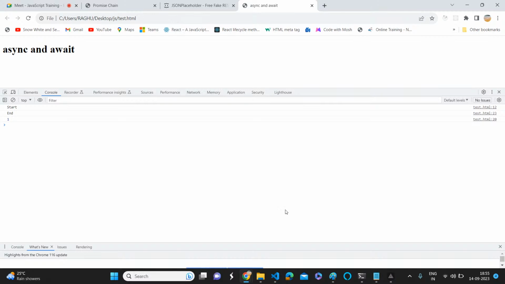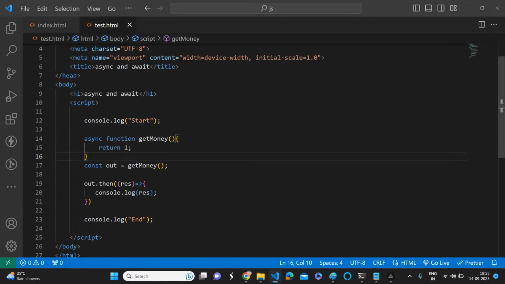Because the promise is an async operation. This promise is async, and this is the callback. It should go back to the microtask queue, and the event loop should wait until the call stack is empty, and then only it will execute. Right or wrong?